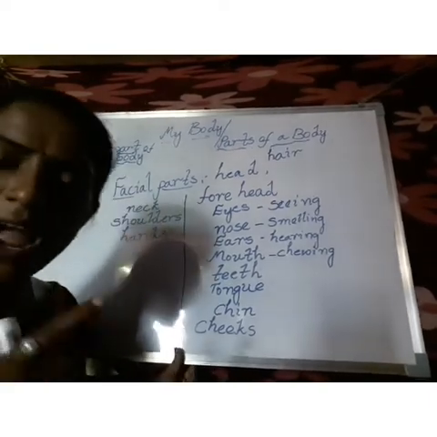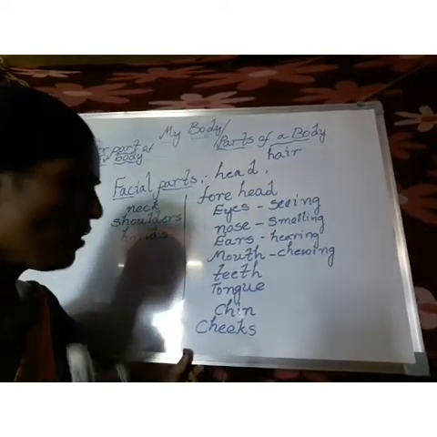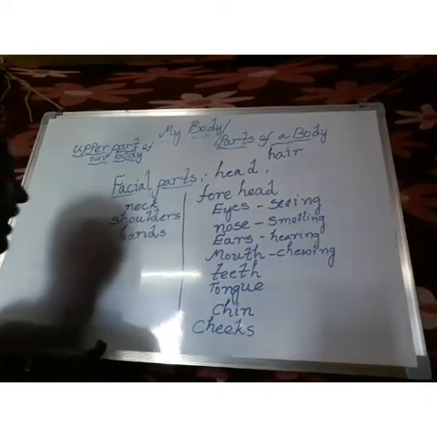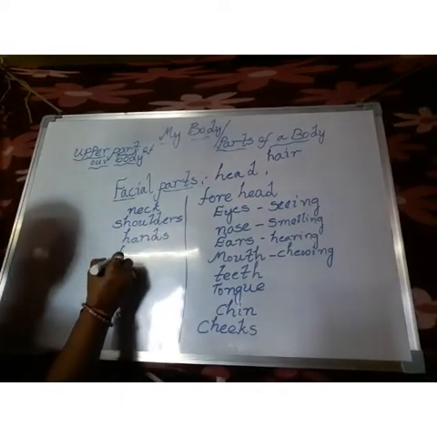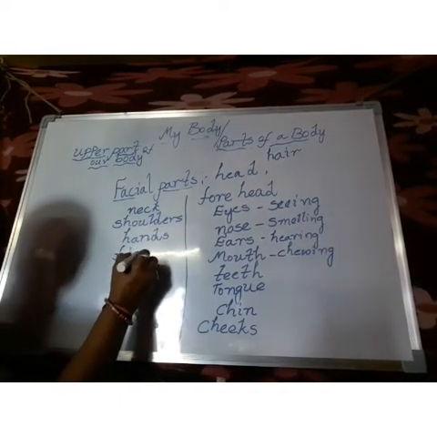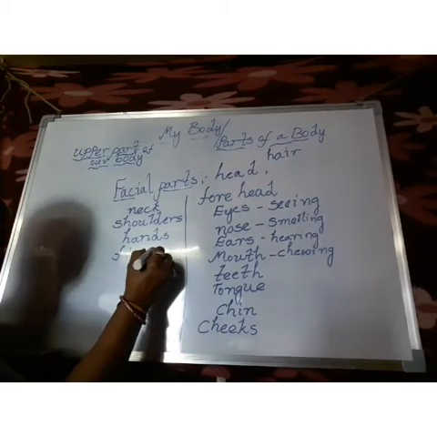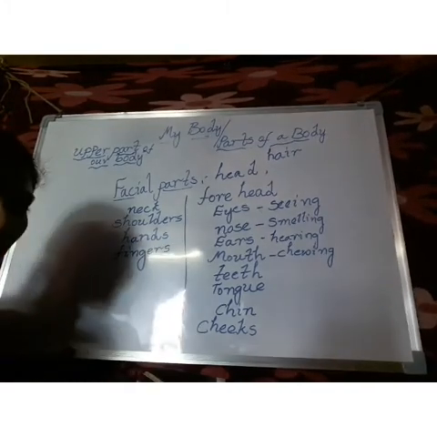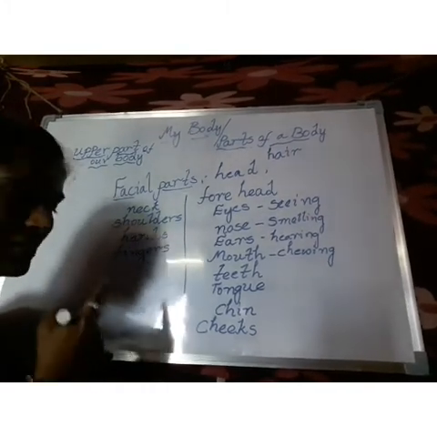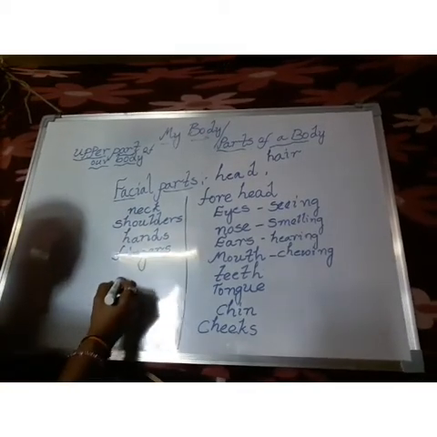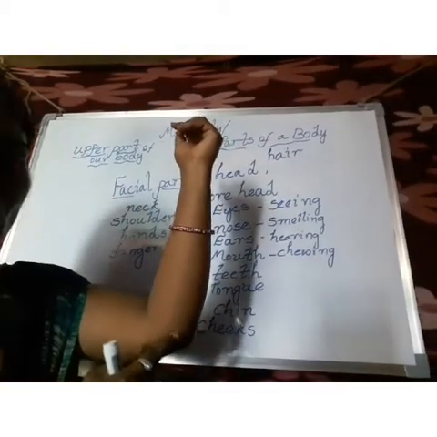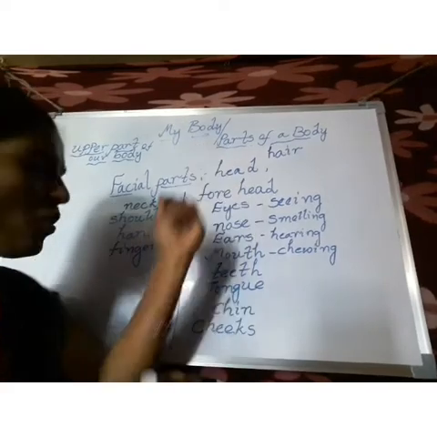Hands. How many hands do we have? We have two hands. And after that, fingers. Fingers. And after that, this part we call our elbow.